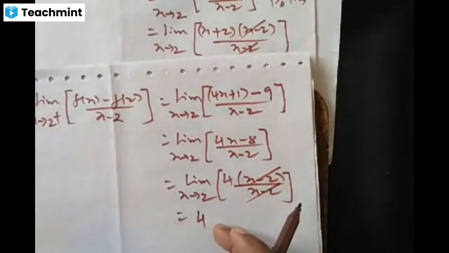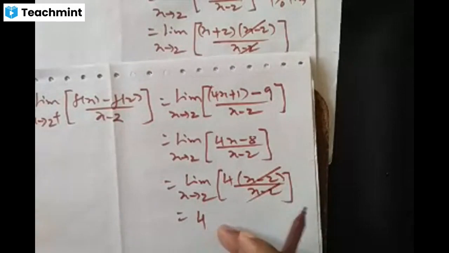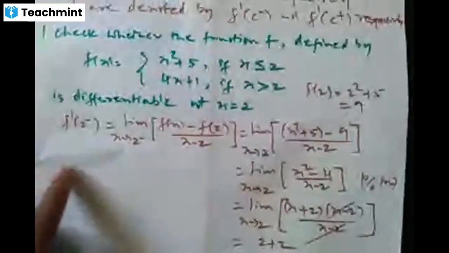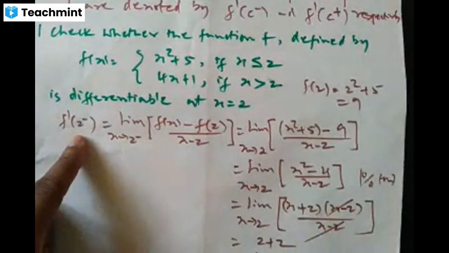So we got the right hand derivative of the function at the point x is 2 as 4. Left hand derivative is also 4, right? Right hand derivative is also 4. So the left hand derivative of the function is equal to the right hand derivative of the function.